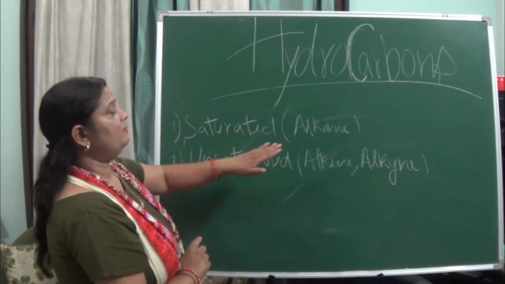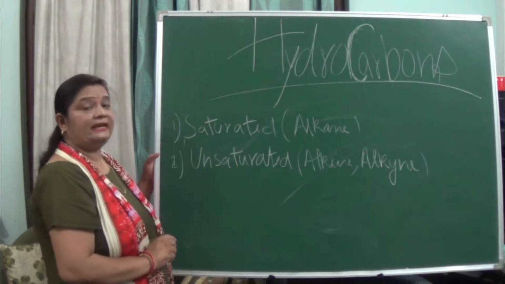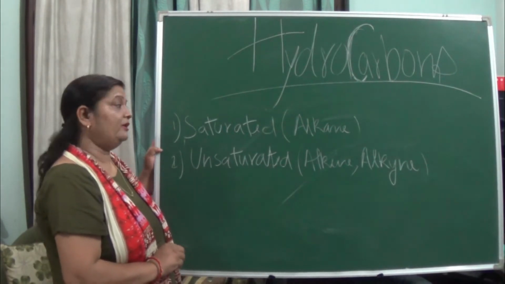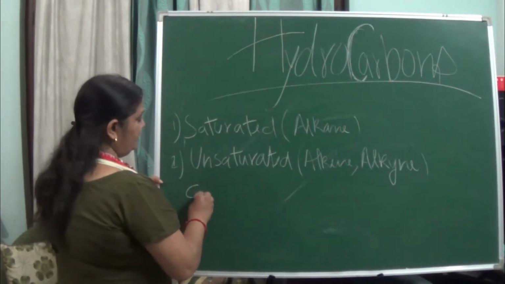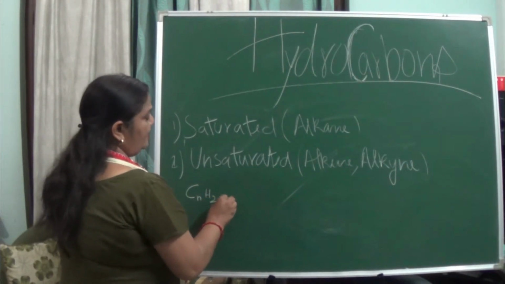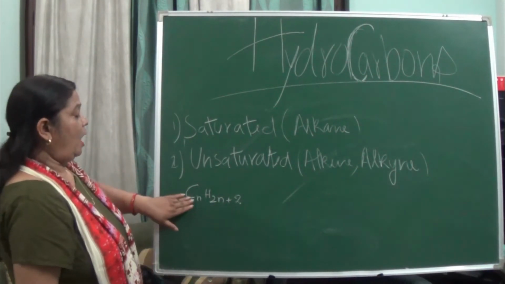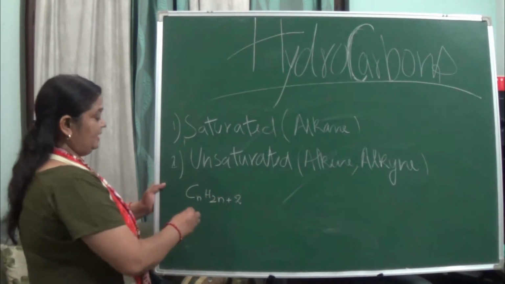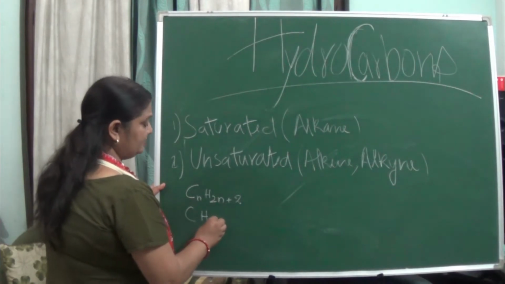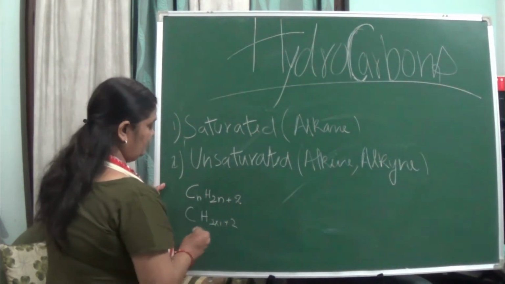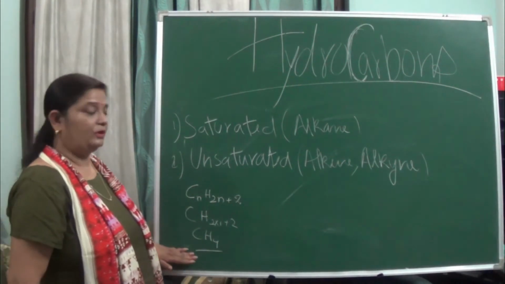First we will be studying alkanes. Alkanes consist of single bonds. You have studied this in class 10th. Its formula is CnH2n+2, isn't it? How do we calculate it? If n is 1, then H is 2 into 1 plus 2, so it becomes 4. This is how we work out the formula of alkanes.